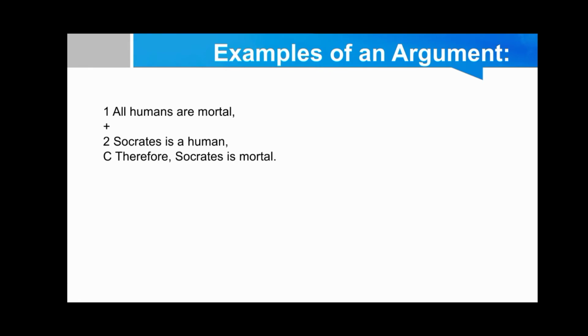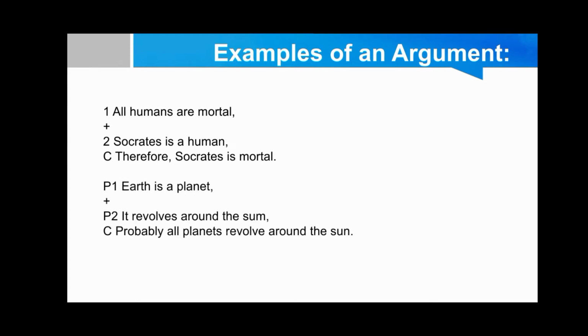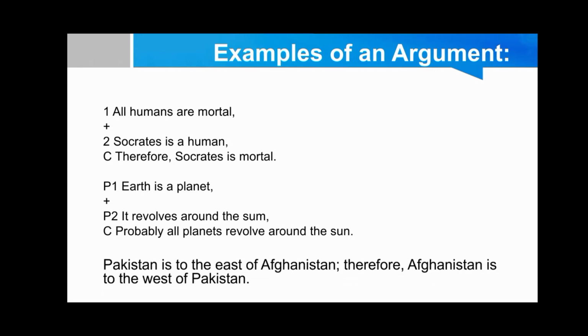Example of an argument. For example, premise number 1 is all humans are mortal. Premise 2, Socrates is a human. So we can conclude from this, therefore Socrates is mortal. We have another example. Premise 1 is Earth is a planet. Premise 2 is it revolves around the sun. So we can conclude that all planets revolve around the sun. We have another example: Afghanistan is to the east of Pakistan, therefore Pakistan is to the west of Afghanistan.